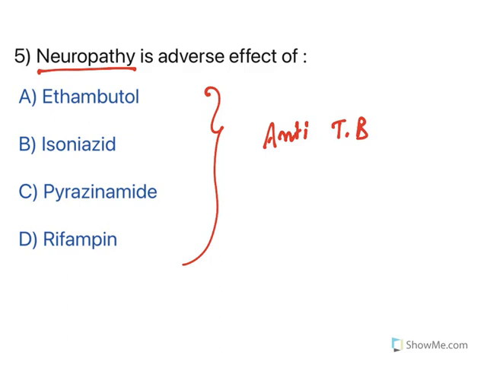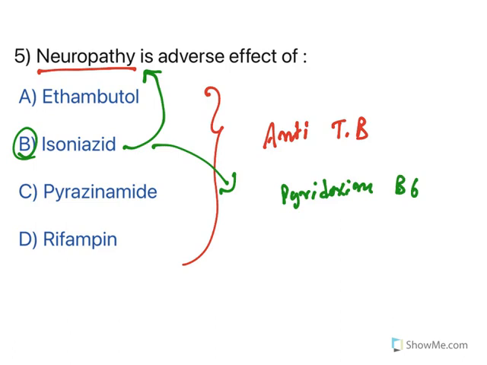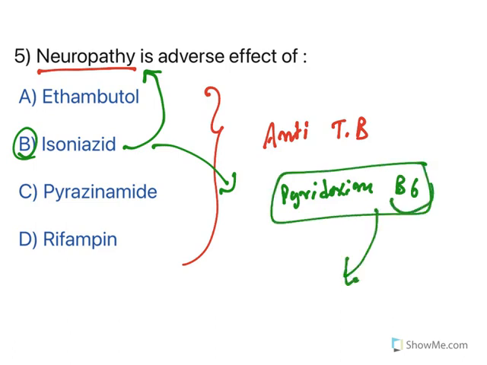Now out of this, isoniazid has got a typical neuropathy. The reason is this hydrazine, isonicotinic acid hydrazine, combines with pyridoxine. Pyridoxine is a B6 vitamin. It forms a hydrazone and the complex goes out of the body. That means pyridoxine B6 levels are reduced due to isoniazid. When the levels are reduced, it causes neuropathy. So to treat neuropathy induced by isoniazid, B6 supplements are given.